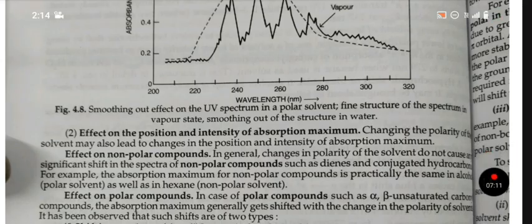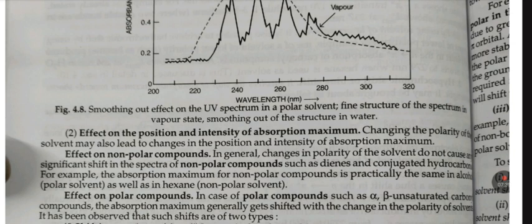Second is effect on the position and intensity of absorption maximum. Changing the polarity of solvent may also lead to change in position and intensity of absorption maximum. Effect on non-polar compounds. In general, change in polarity of solvent does not cause any significant shift in the spectra of non-polar compounds such as dienes and conjugated hydrocarbons.